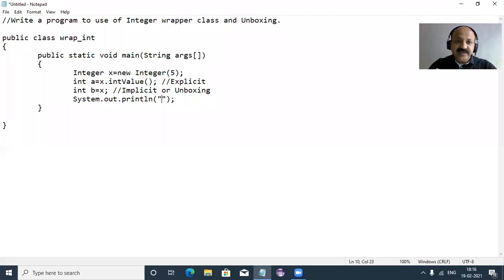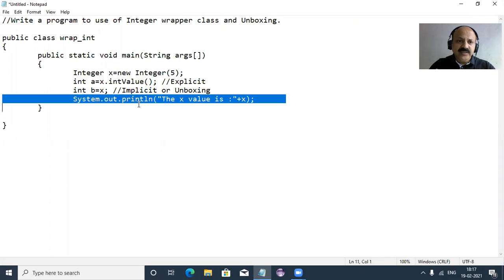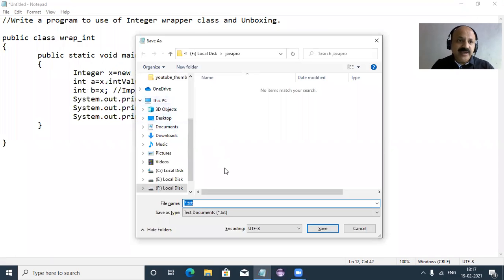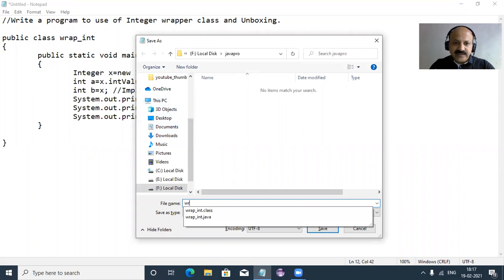So we can add a message: x value is, and we have to print x. Now I copy this line and also print the value of a, and then b. All are the same because we have just converted. So now we can save.